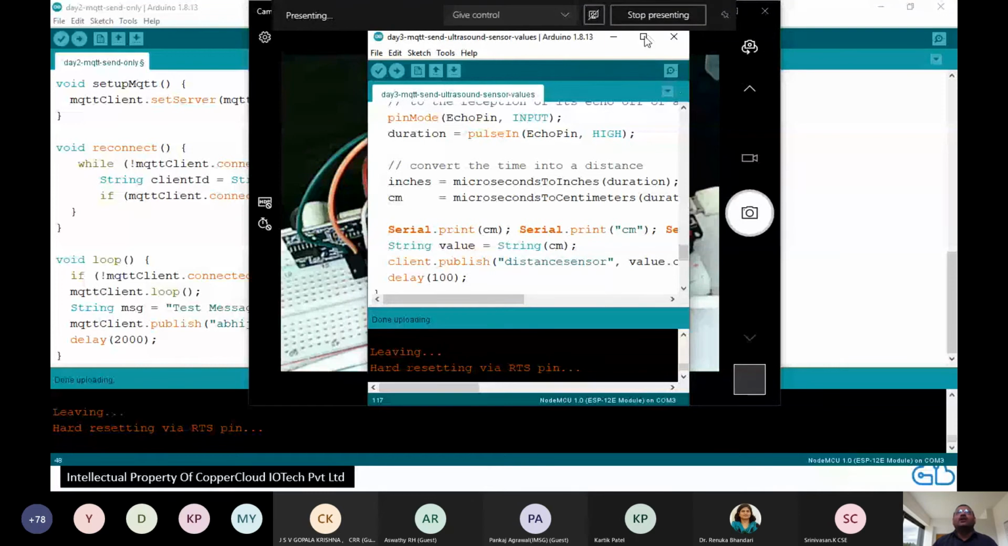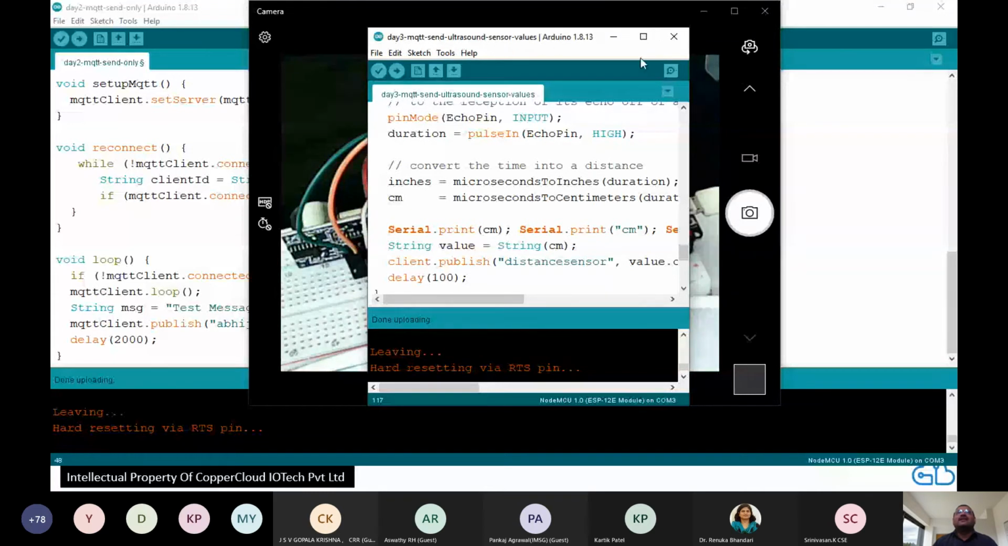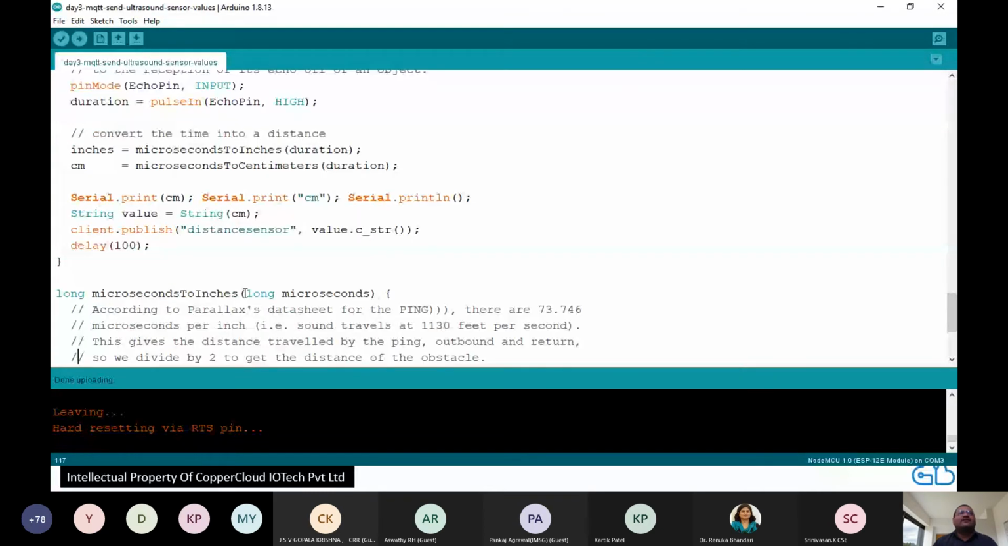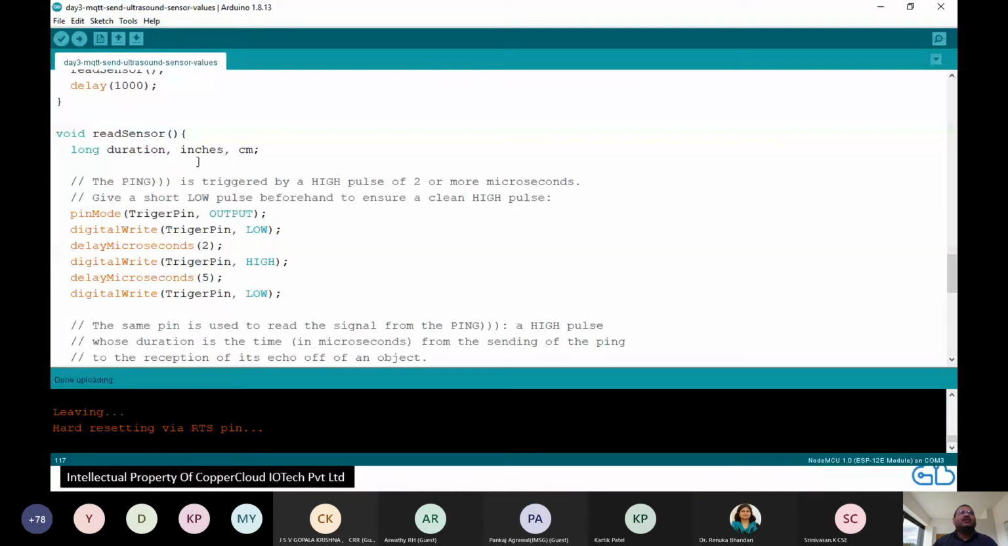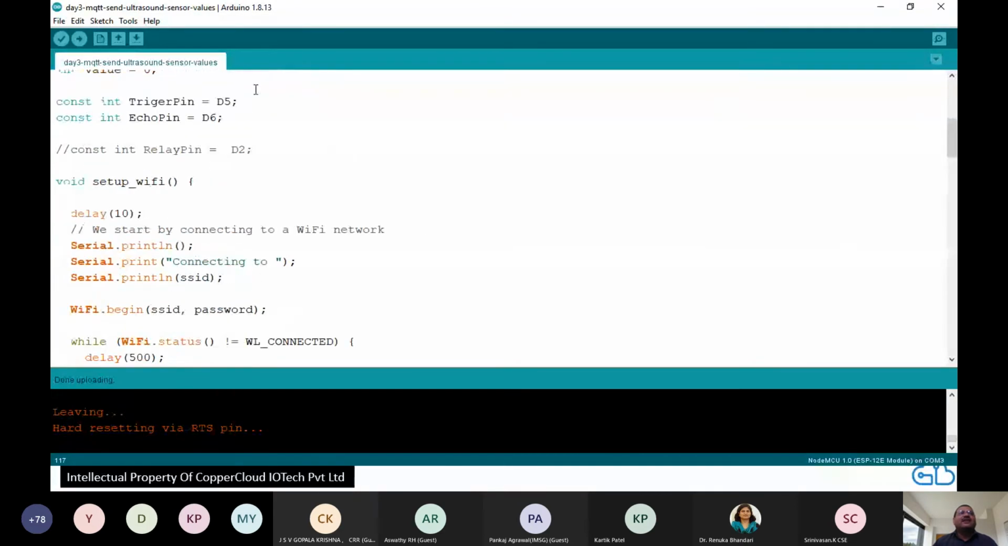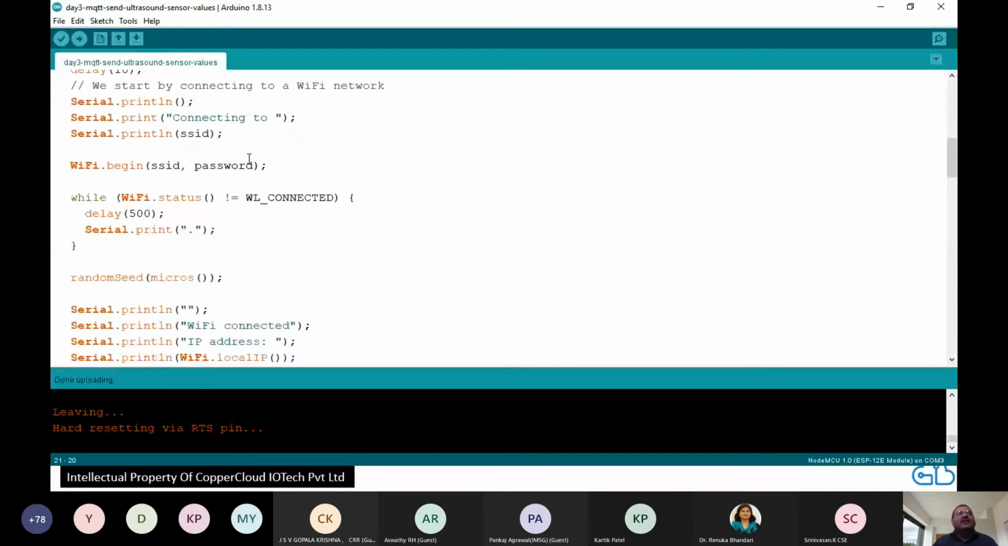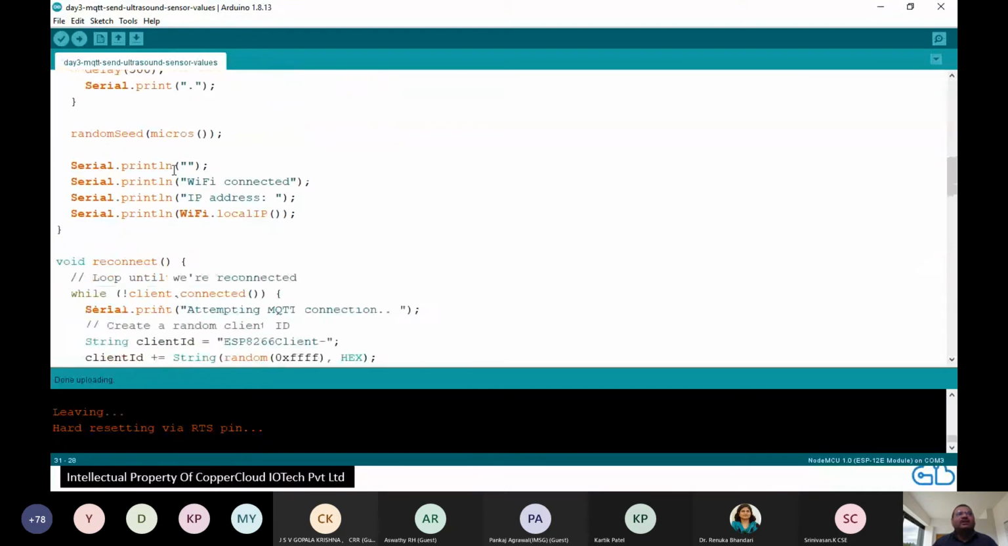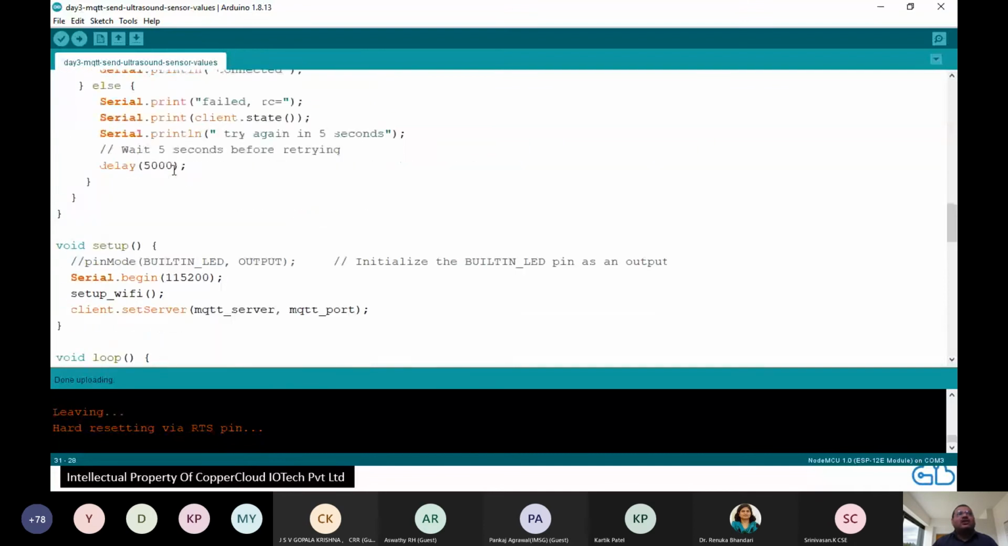Right. So almost the entire code is exactly the same. I will show you where it's different. Yesterday we saw that we had connected trigger pin and echo pin, etc. Then we connected to the internet. This is the new bit. And let's scroll all the way down.